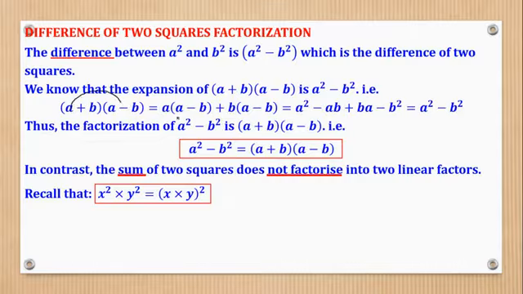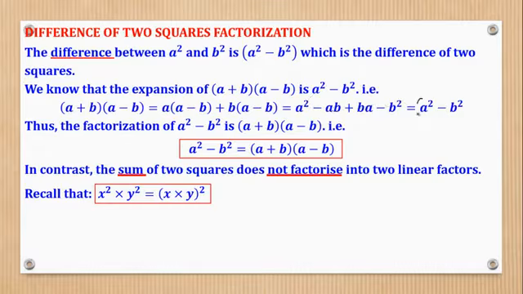This a times the whole of this, b times the whole of this, then you open this bracket: a times a is a squared, a times b is minus ab, b times a is ba, then b times b is minus b squared. Then this cancels, and you remain with this minus that, which is here.